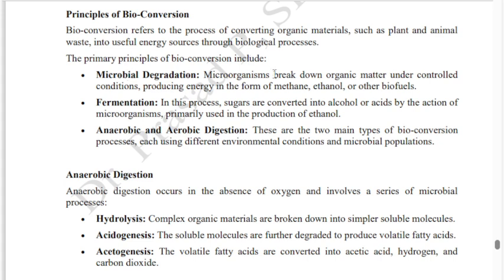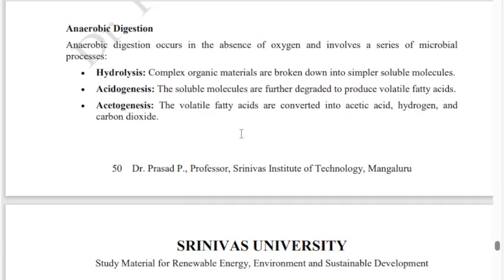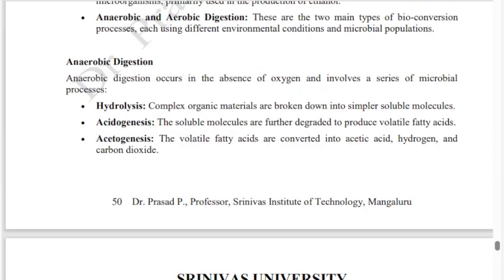First one, breaking down into smaller molecules, then converting into alcohol or acid, then further anaerobic or aerobic digestion. So the first two stages are clear: converting a bigger molecule to a smaller molecule, like a sugar or fatty acid or something. Then from there it is further converted into alcohol in the fermentation stage. Third stage, anaerobic or aerobic digestion. So we'll see the anaerobic digestion.